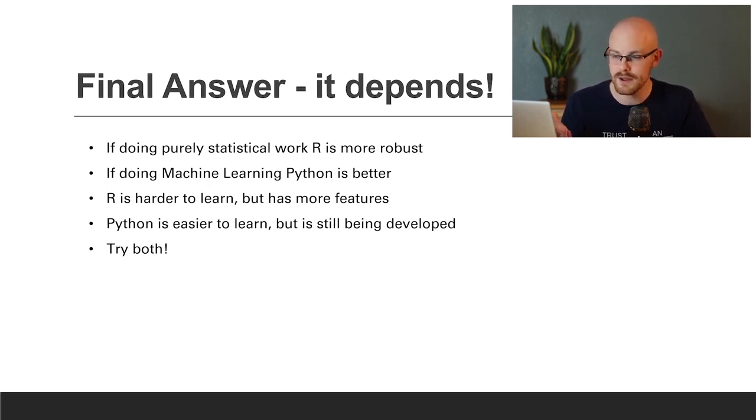If you're doing purely statistical work, R is going to be the better choice. If you're doing machine learning, Python is arguably much better. In my opinion, R is harder to learn, but it has more features, while Python is easier to learn, but isn't as developed yet. And so what I genuinely think you should do is try both. I think you really need to get some hands-on experience, take a course in both, just see what you think and determine for yourself what you think is better.